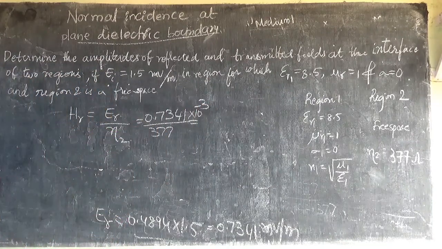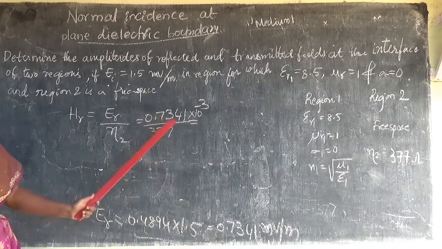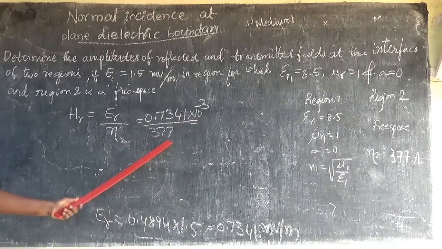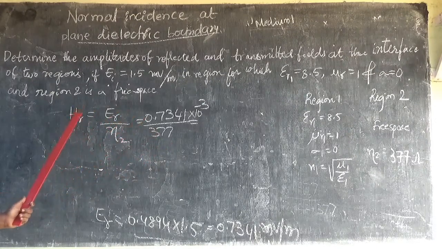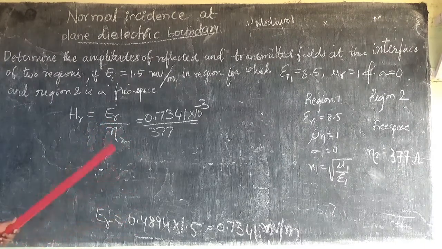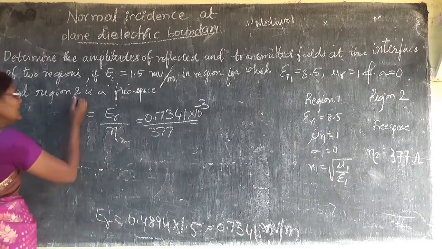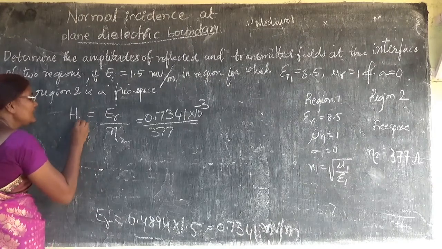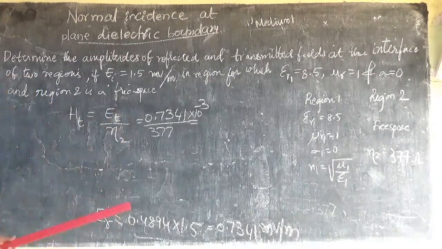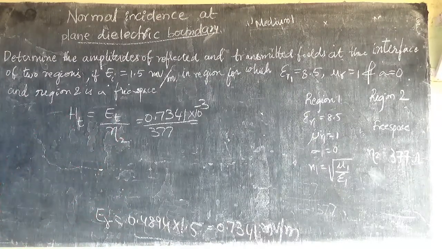But eta 2 is the second region, so it is not HR. It is HT. So HT, not HR.